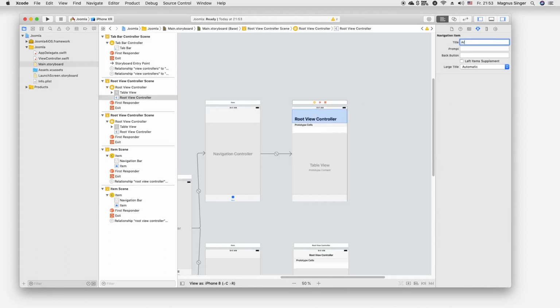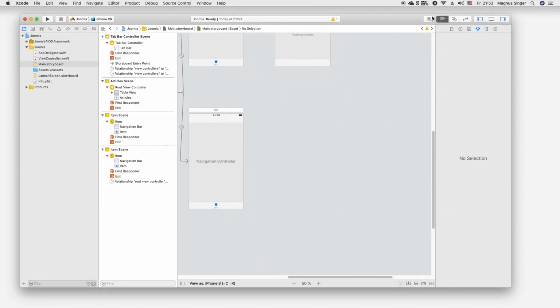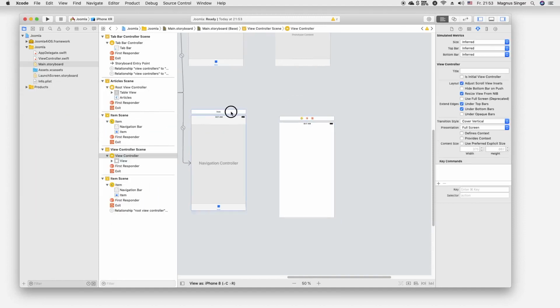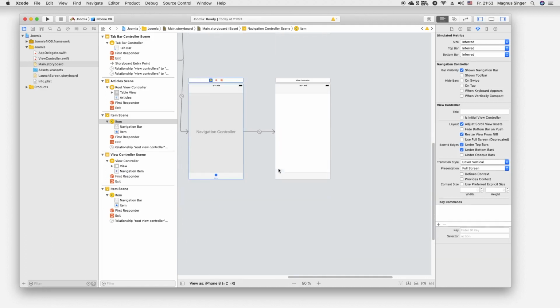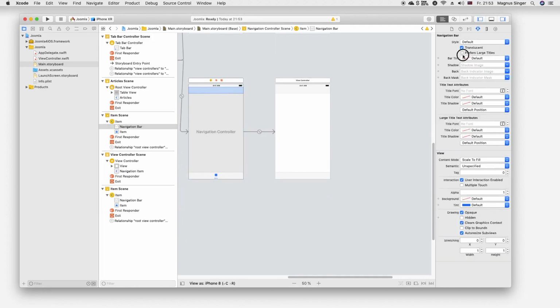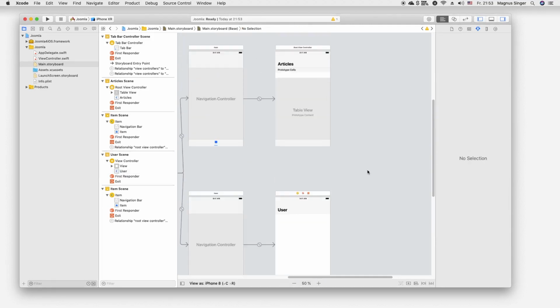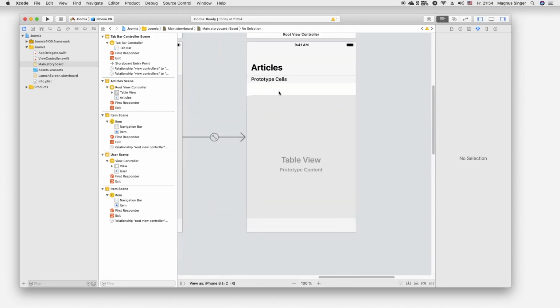This is our articles, and here we will use a normal view controller because it's easier. So, and relationship. So here also large titles, and this will be our user view controller. So okay, let me see just here.